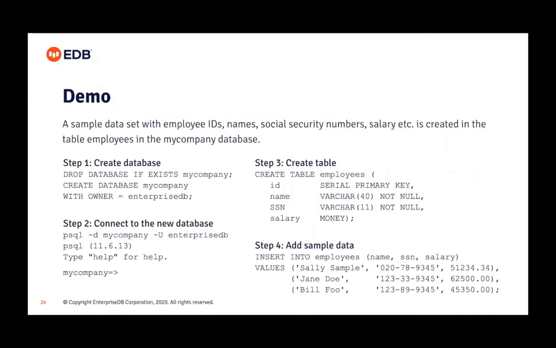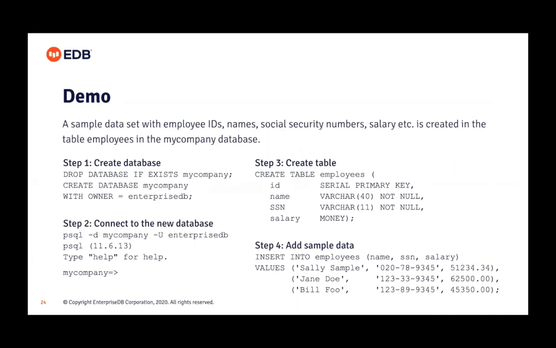Okay, so I assume that you have the enterprise DB user already, and it has the necessary right to create a database. So let's start by creating the database. Drop the database if it exists already. Create database my company with owner enterprise DB. Then connect with psql -d, then specify the database name, hyphen capital U, that's the username. Most of you already know your login.